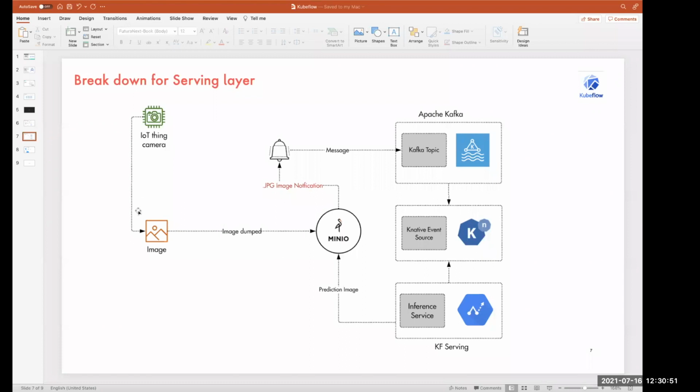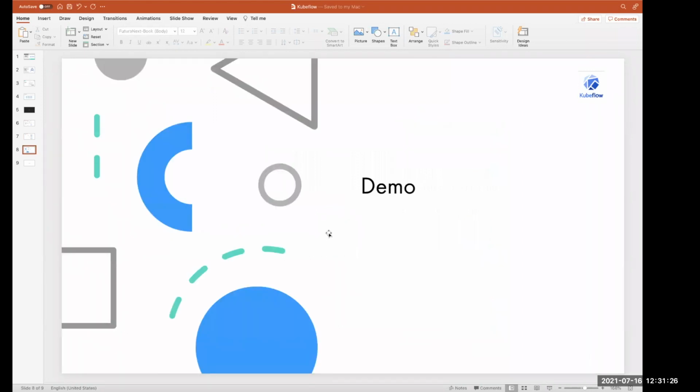Whenever a batch of real-time streaming images is dumped, it will notify that a .jpg extension image has been dropped, and it will trigger the Kafka message in the Kafka topic. It will publish as a Kafka producer, and it will be integrated with our Kafka event source. All the events happening over a period of time will be predicted on top of KServe. KServe will take all the input images and predict on them. Again, it will publish those prediction images back to Minio object storage. So this is the high level breakdown of the serving level. I think let's go to the demo part.